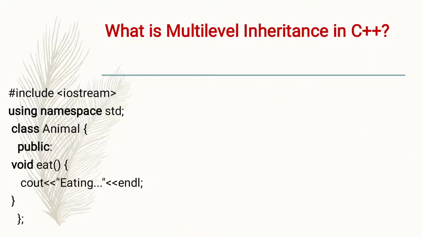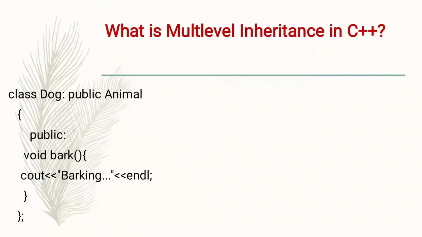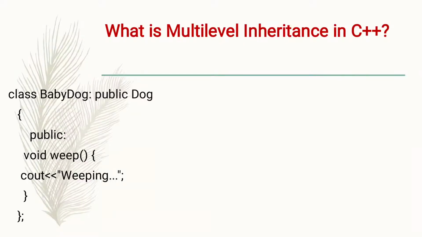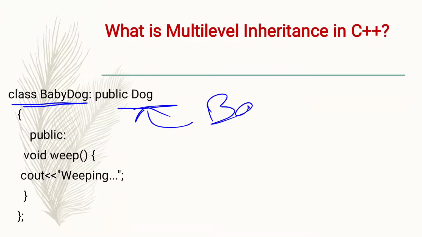For example, here class animal is what? Class animal is base class, right? And class dog is derived class, and class dog inheriting all the property of class animal, right? And class baby dog is derived class, and here class dog works as base class, right?